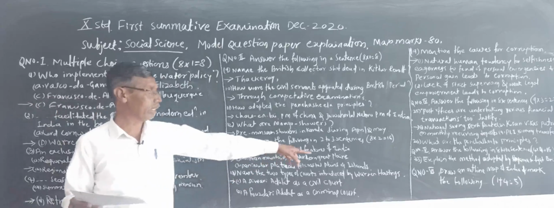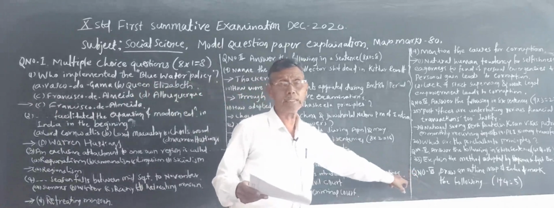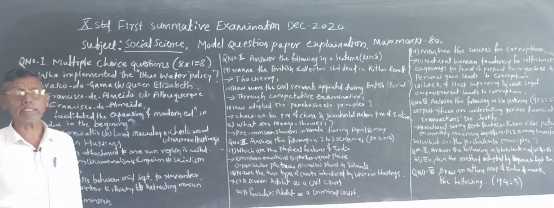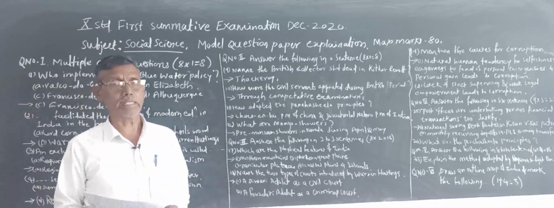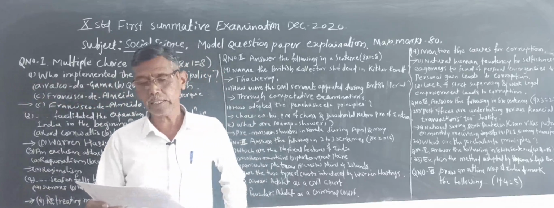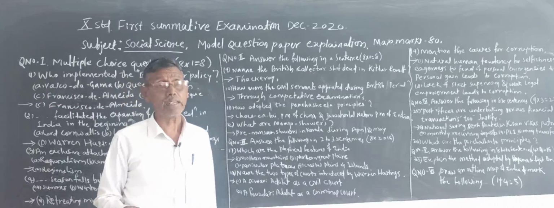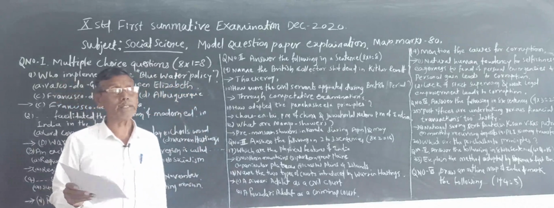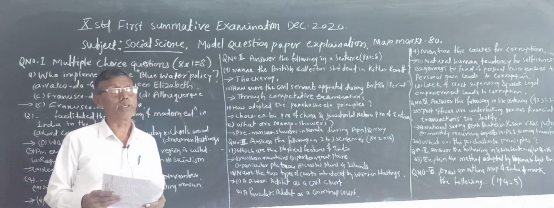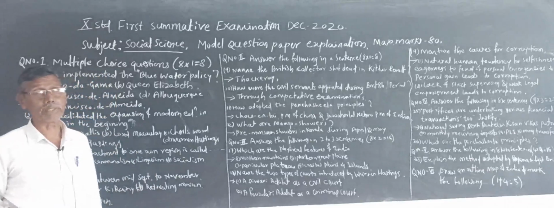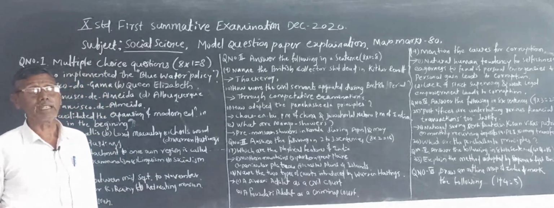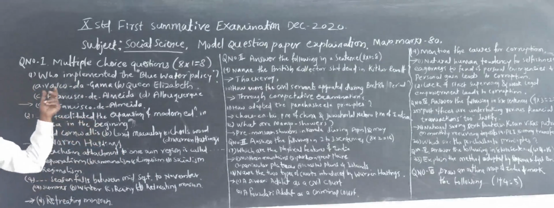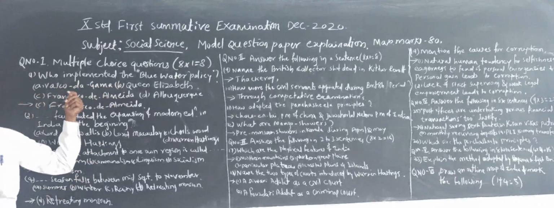Here 6 questions are there. The first question is the multiple choice question. Here 8 questions will be asked, and for each question they will give 4 options. Among these 4 options, you have to choose the appropriate and correct answer and write it along with its alphabetical order.